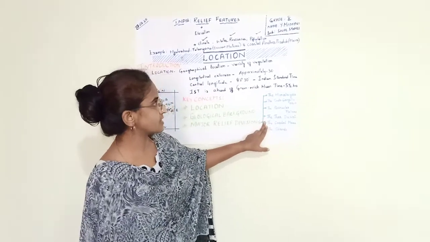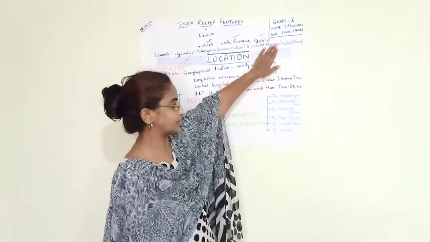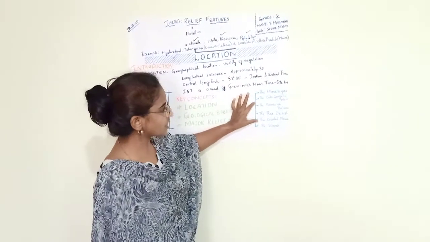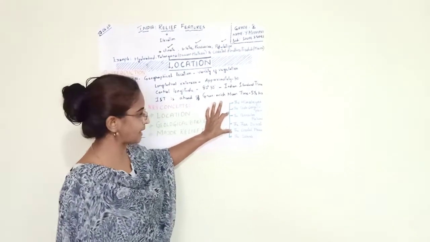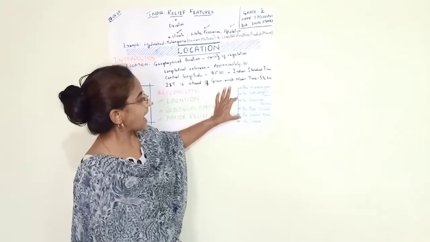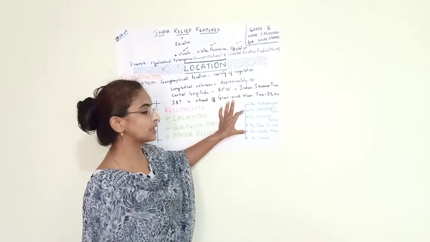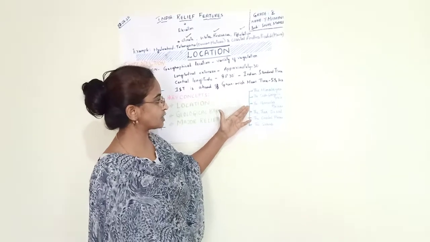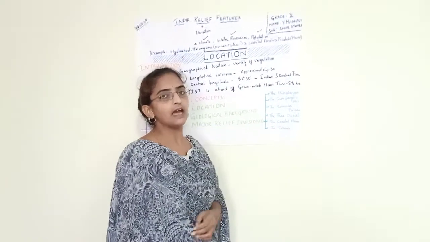We have discussed the coastal plains, taking the example of coastal Andhra Pradesh. So we have already discussed the peninsular plateau and coastal plains, and other than these two, the next 4 divisions are the Himalayas, Indo-Gangetic Plain, Thar Desert and islands.